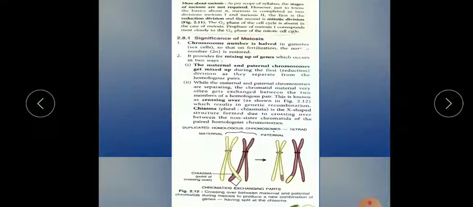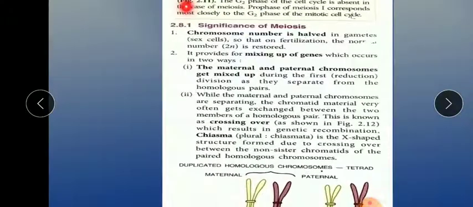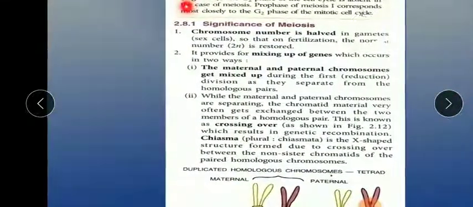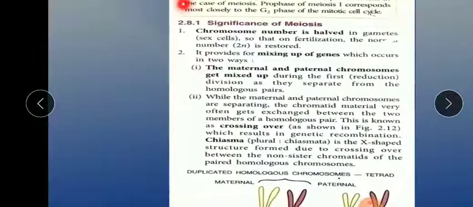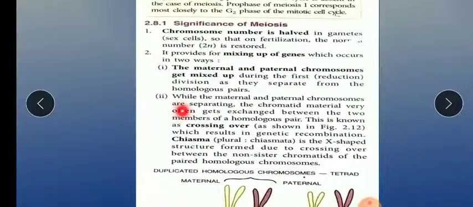It is highly complex, but you will study meiosis in classes 11 and 12, in the higher classes. Now, what is the significance of meiosis? I told you the chromosome number becomes half. It is a mixing of genes, the paternal and maternal genes get mixed up, and they form a homologous pair.